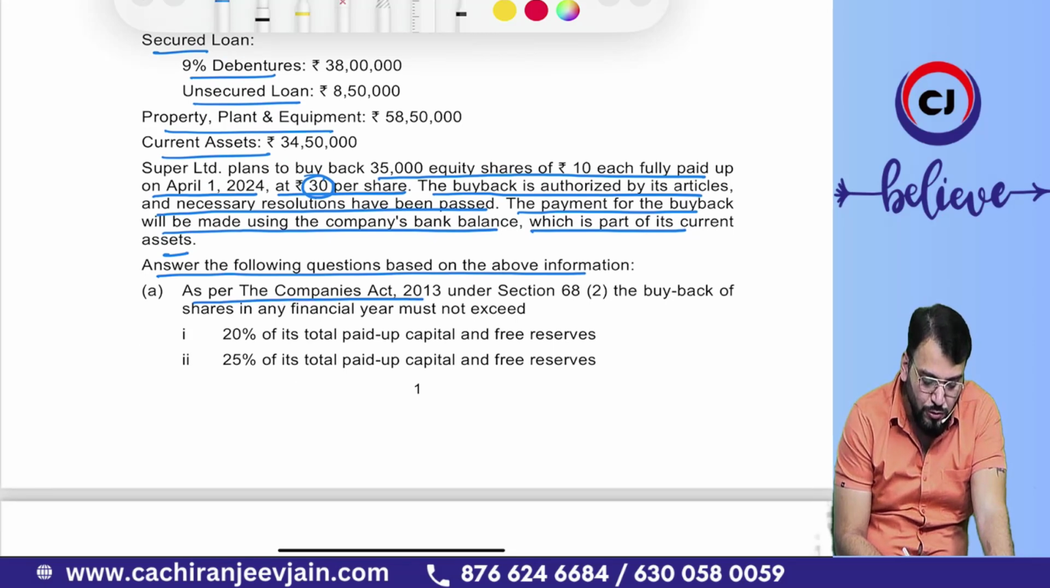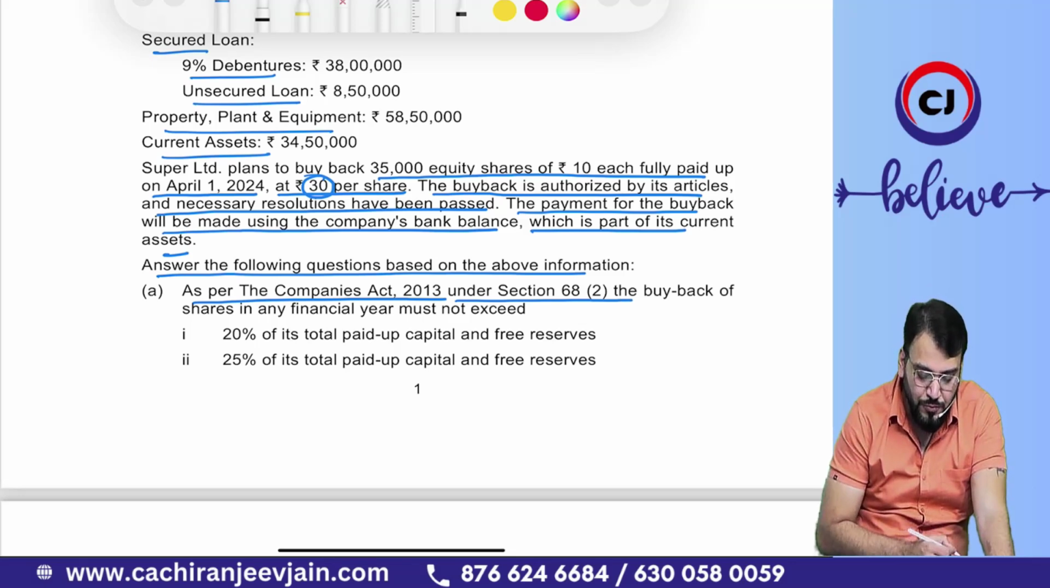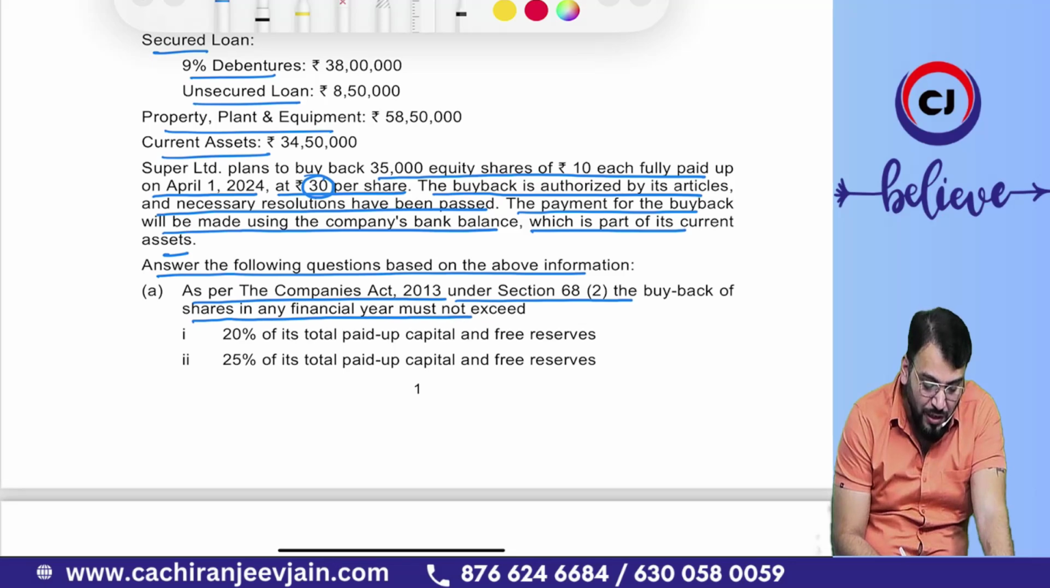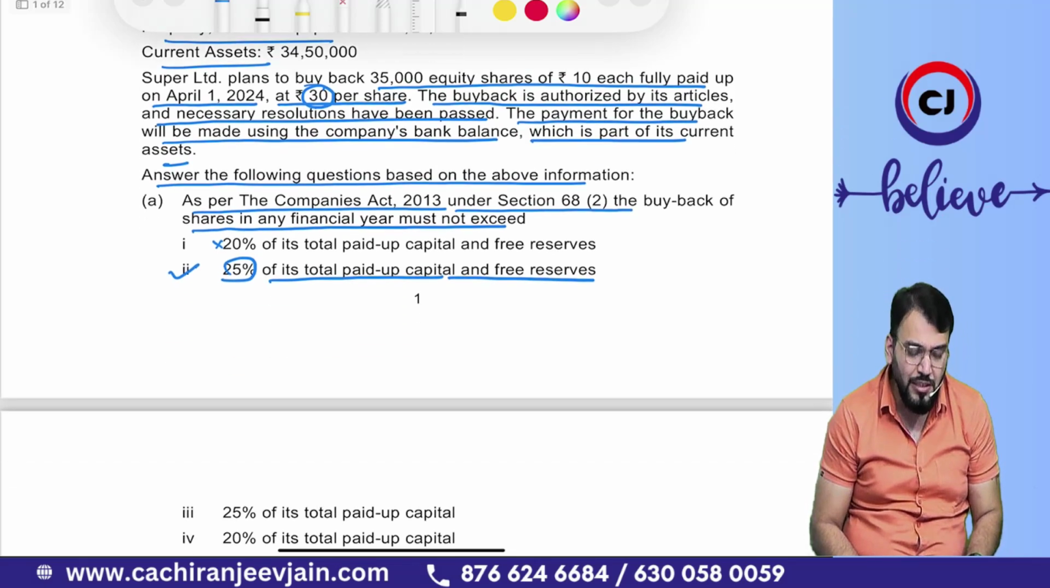As per the Companies Act 2013, Section 68 subsection 2, we all know that this is a provision of the Companies Act. The buyback of shares in a financial year must not exceed 20%, this is not correct. It is 25% of total paid up capital and free reserves. This is the only correct one. Option number 2 is correct. It is not 20%, it is 25%.